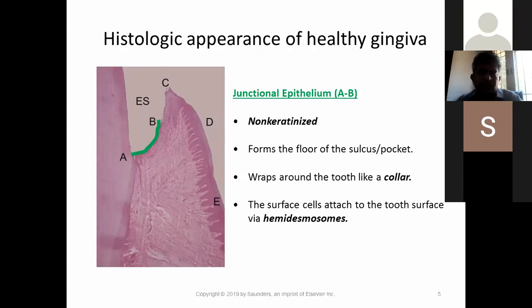Yes. Now, this is a very important aspect, the junctional epithelium. The bottom of the sulcus is non-keratinized and it forms the floor of the sulcus. So when you insert your probe, the tip of the probe will touch the beginning of the junctional epithelium, and it wraps around the tooth like a collar, and its surface cells are attached to the tooth via hemidesmosomes. So this is about the junctional epithelium. So when you insert a probe, the tip of the probe will touch the most coronal part of the junctional epithelium. Yeah. Next.